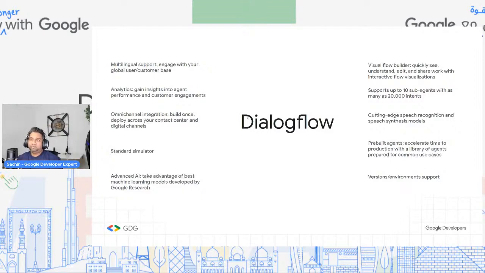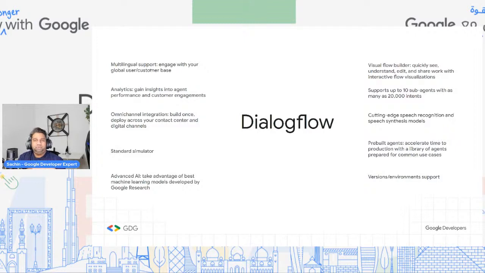So when it comes to Dialogflow, the most important thing is some of the features, and why these features mean a lot when you're building complicated chatbots. One of them is multilingual support. When you're building a chatbot, you're not going to have your customer base in one specific country.